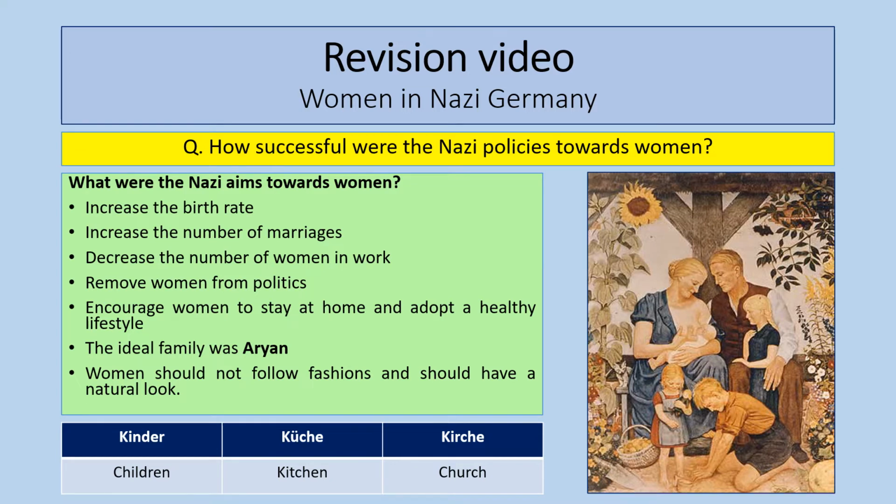So he wanted to increase the number of marriages, he wanted to decrease the number of women in work, and this was obviously a twofold approach. It would help him achieve his policies toward women, but it also helped his strategy to reduce unemployment in Germany, by removing women from their jobs and creating jobs for men. He wanted women to be removed from politics. He wanted women to stay at home and adopt a healthy lifestyle.